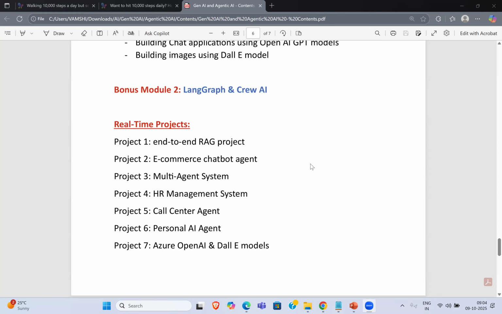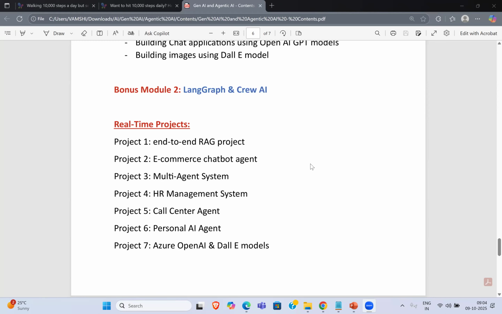Then again, coming to the case of real-time projects. Now, when you go for interviews, these things are important. How do you build up your project portfolio? What things to include in your resumes or CVs? How you need to design your portfolios, what kind of projects you need to put up, what kind of stuff you have to showcase in your resumes. That is very important.